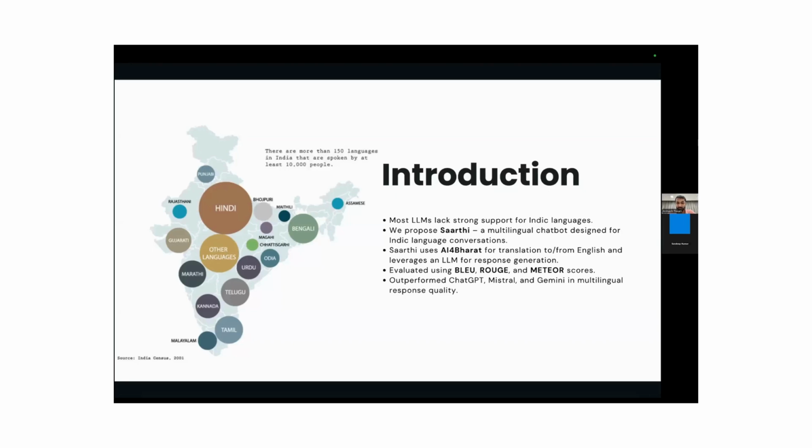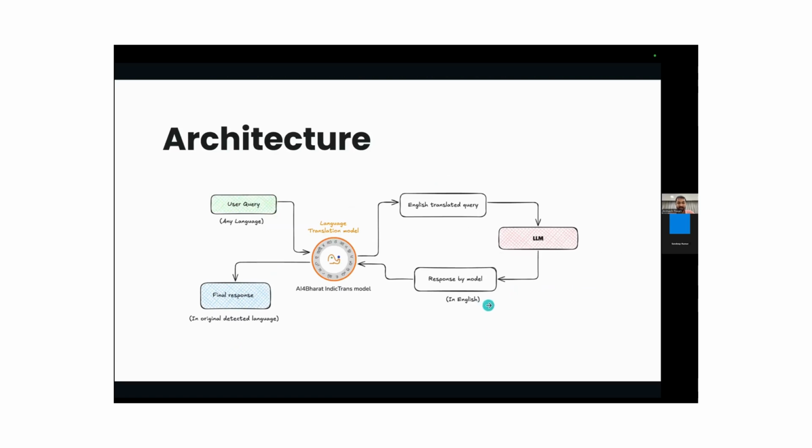So, here are the Indic languages. It covers almost 22 Indian languages, and we have evaluated our model using Blue Score, Rouge Score, and Meteor Score. And our model outperformed ChatGPT, Mistral, and Gemini in multilingual response quality. So here is the architecture.